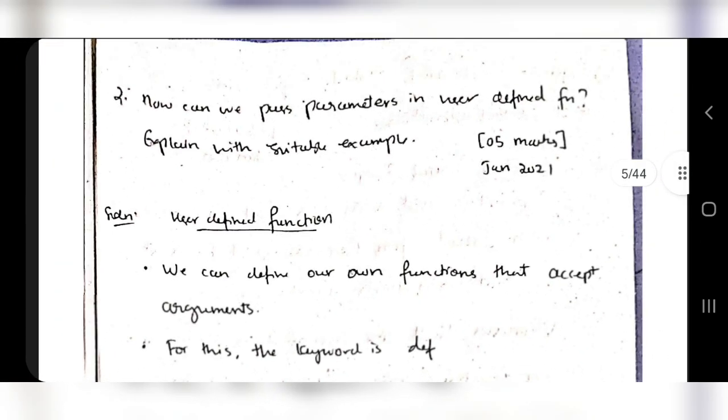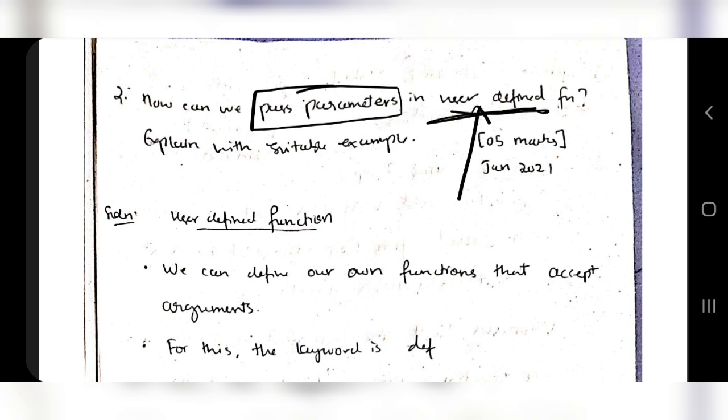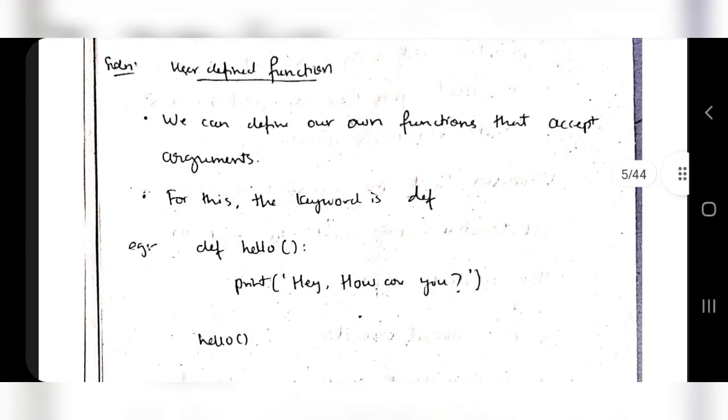Moving on to the second important question, which is how can we pass parameters in a user defined function. The main concept is they are testing whether you know about user defined functions or not. It's for 5 marks. What you're supposed to write is the definition of a user defined function, then the syntax, then how you can pass parameters in a user defined function, and give a suitable example explaining the same. Let's see how it actually works.